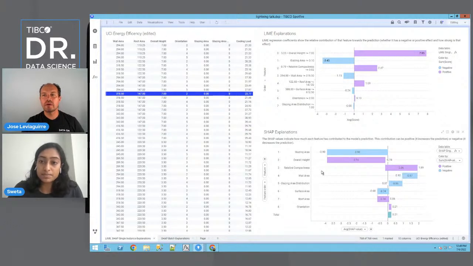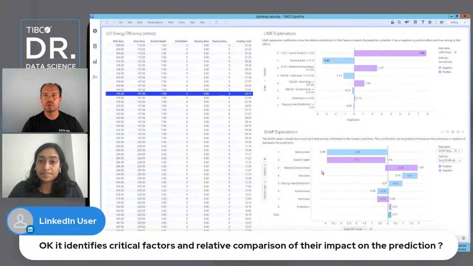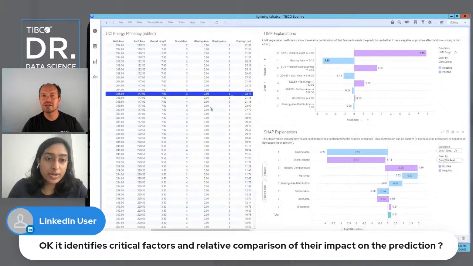Okay. Yeah, we have another question related to that. It says, okay, it identifies critical factors and relative comparison of their impact on the prediction. Yes. So it's telling you for any one prediction, it's trying to break down how this prediction was made by how the different types of features are contributing towards that prediction.